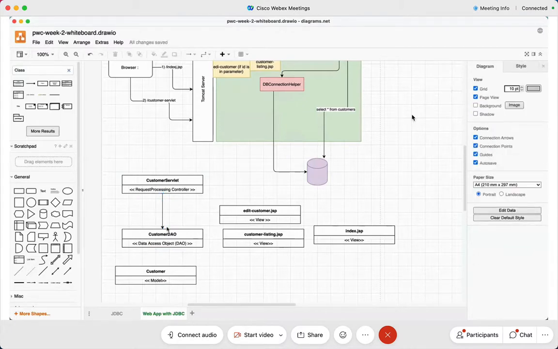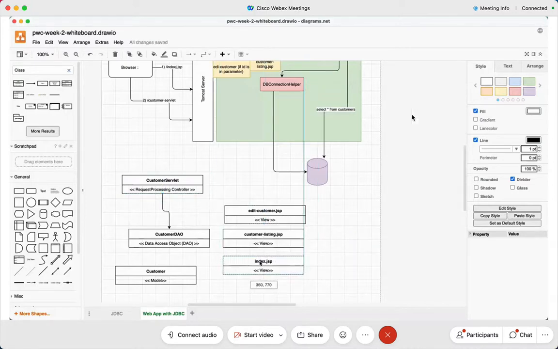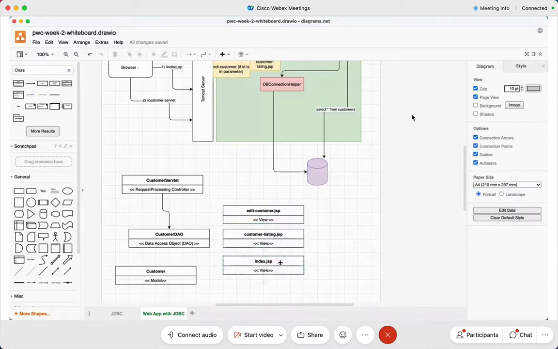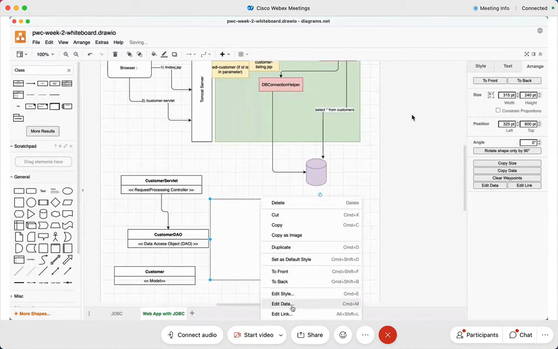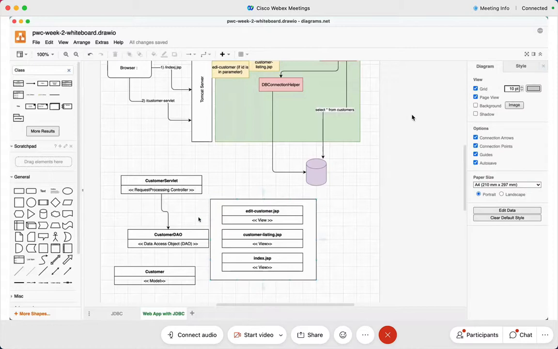So we have a customer servlet talking to the customer DAO, and then that customer servlet also, so let me color this up and let me arrange all of this properly. We have this with us, and I am going to create another stuff here.